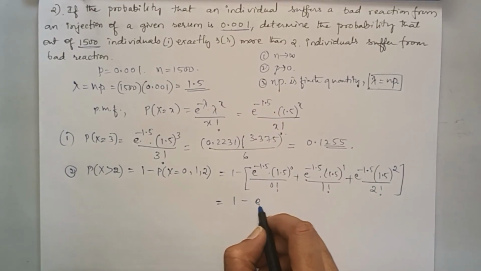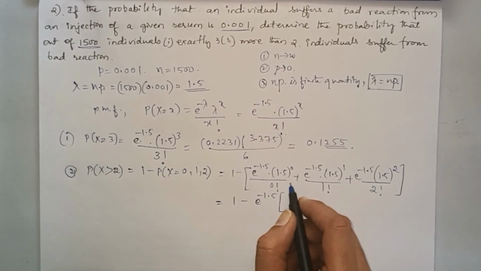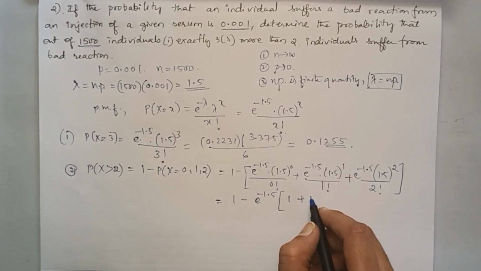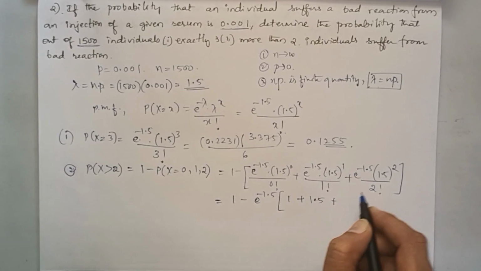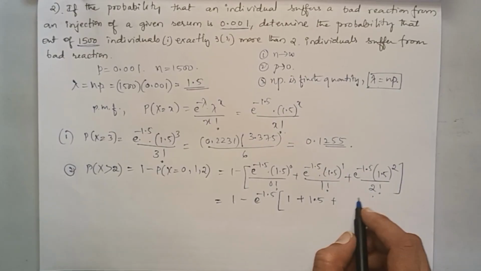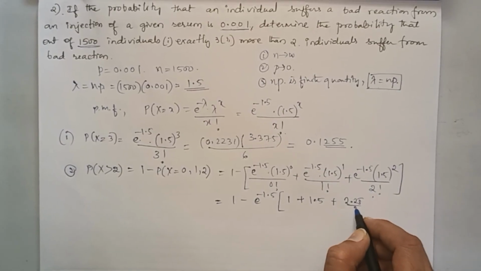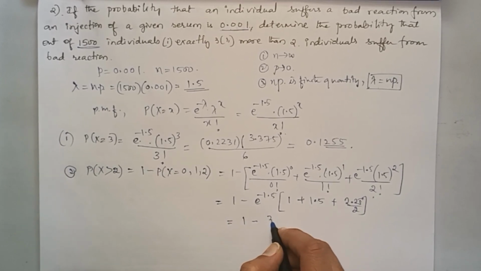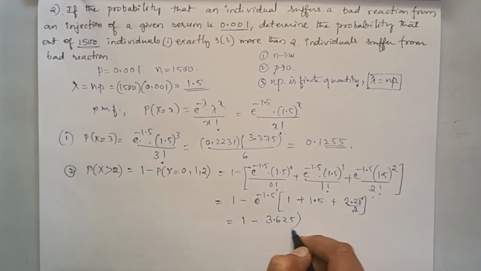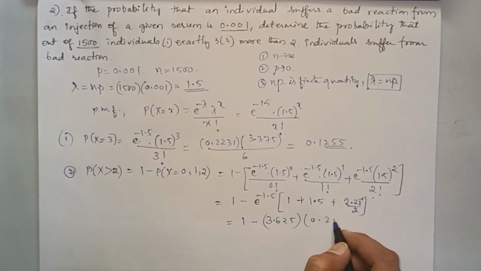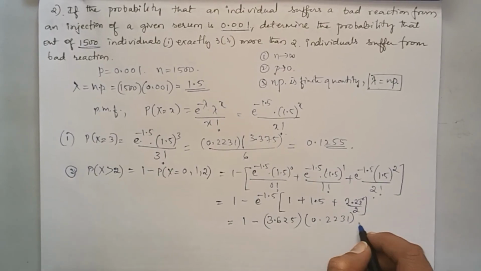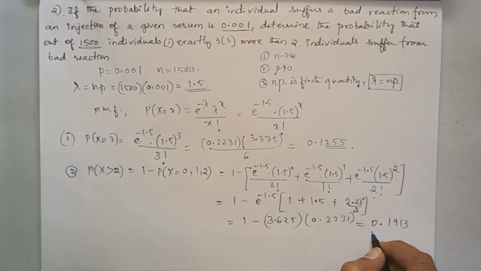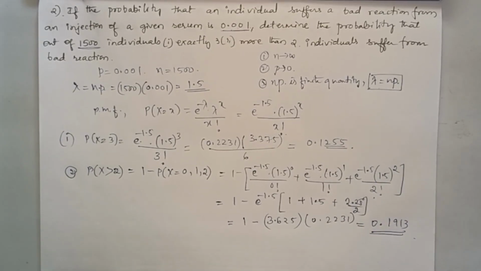You can take e to the power minus 1.5 outside, then this value is 1 plus 1.5 and 1.5 square by 2, that is 2.25 by 2. So this is equal to 1 minus 3.625 into 0.2231. So finally we will arrive at the value 0.1913. So this is the final answer.